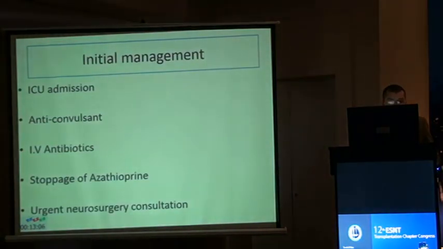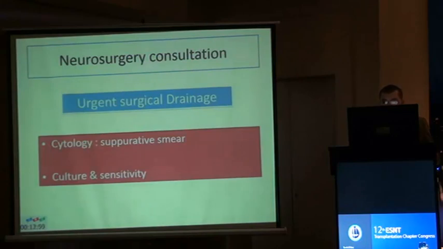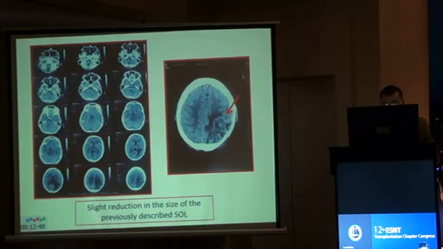The patient was managed initially with ICU admission, anticonvulsants, antibiotics, and stoppage of azathioprine, and urgent neurosurgery consultation, who recommended urgent surgical drainage of the brain abscess. Cytology from the aspirate revealed a septate organism, and culture and sensitivity guided starting broad-spectrum antibiotics.